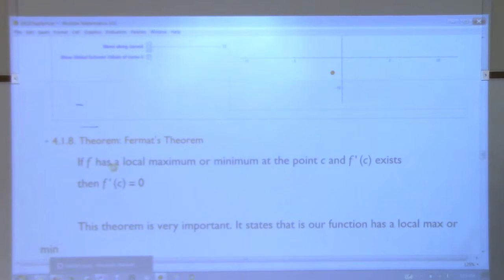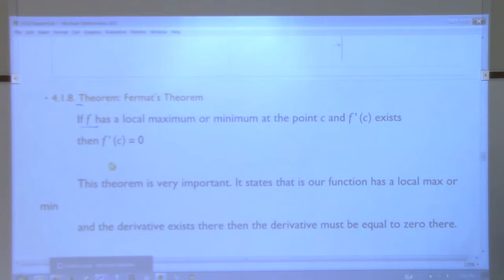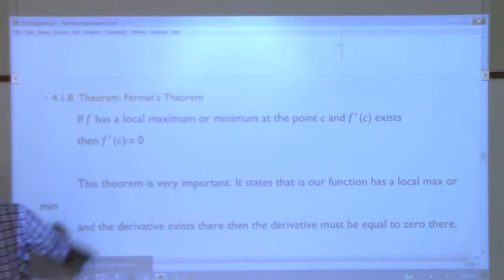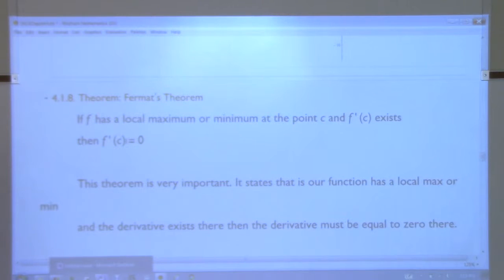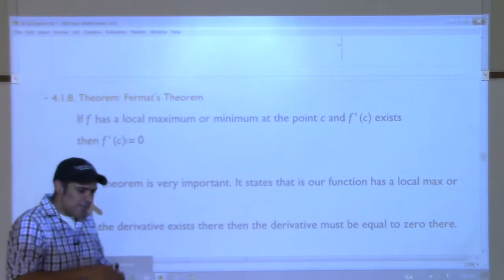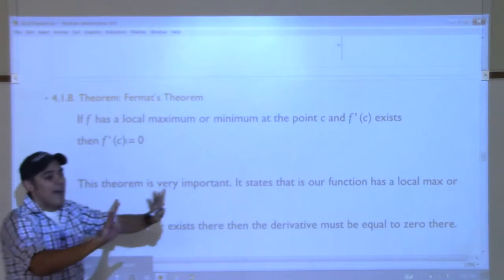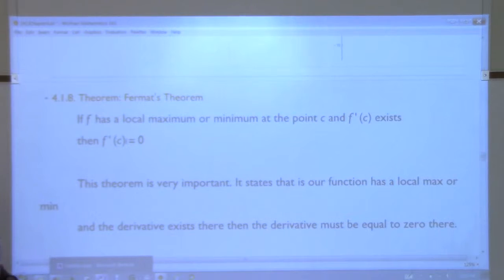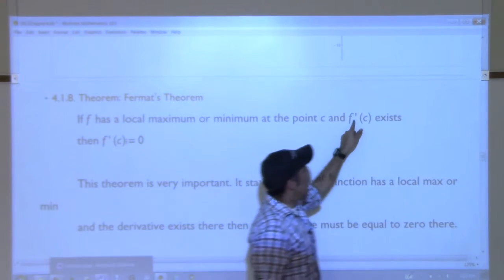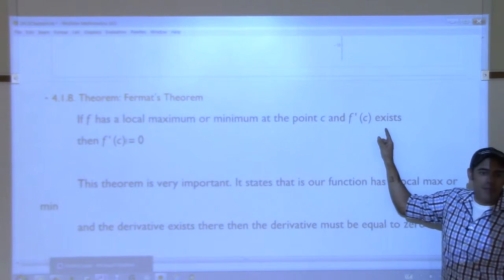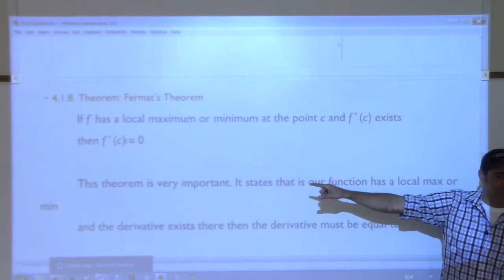Now, Fermat's theorem. Fermat's theorem says if f has a local maximum or minimum at some point, so if we have some local little bottom of the valley or top of a hill, and the derivative exists, that's the derivative, tangent line, right? If the tangent line exists there, then the derivative must be 0. The slope of the tangent line must be 0.